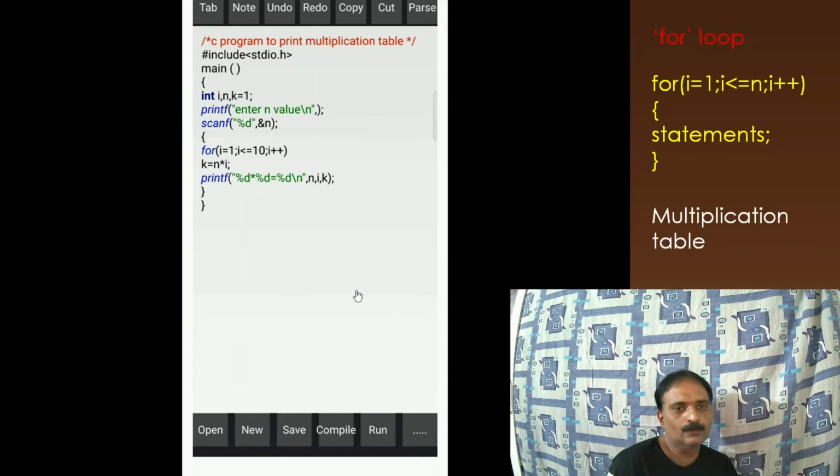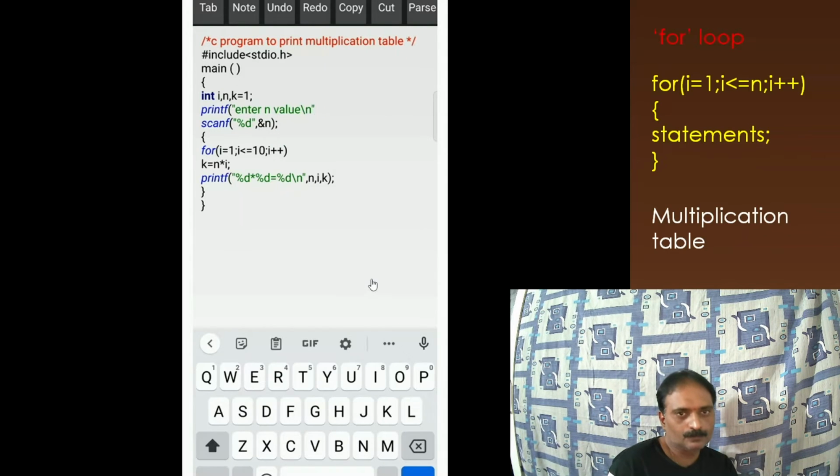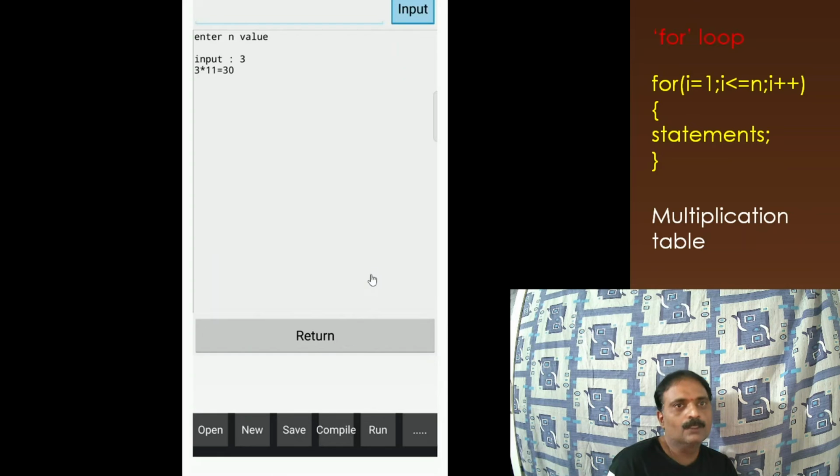And now we are entering the value of n. When we enter the value of n as 10, we are getting the table like this: 10 into 1 up to 10 into 10 is equal to 100.